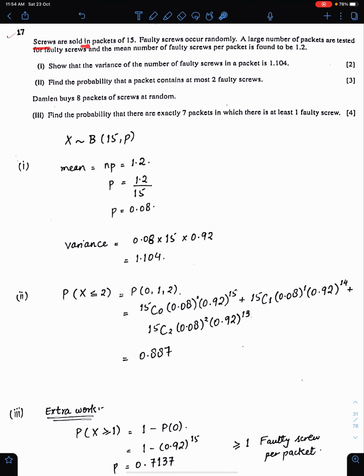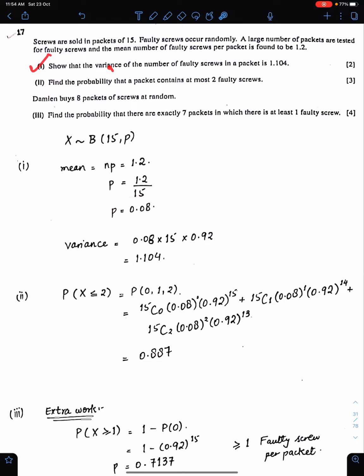Screws are sold in packets of 15. So N is 15. Faulty screws occur randomly. A large number of packets are tested for faulty screws and the mean number of faulty screws per packet is found to be 1.2. So NP is 1.2 and N is 15 and P is unknown. So with the help of this formula, NP, we can get the value of P, which is 0.08.